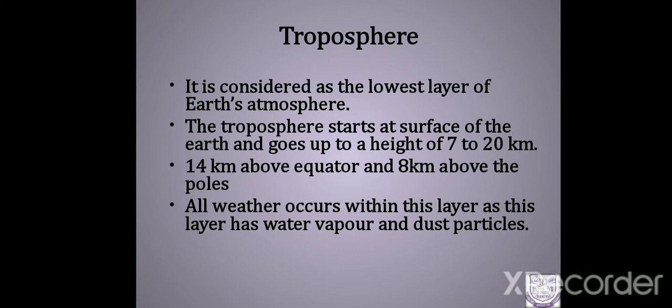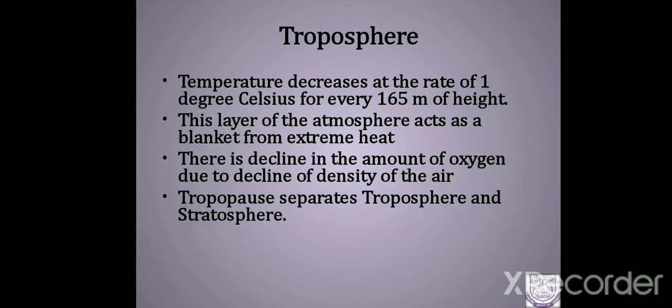So the water on the earth is transferred to the air as water vapor. So the lowest layer will have more water vapor and dust particles. As this atmosphere is exposed to the surface of the earth, they have more dust particles. Therefore, they are the densest layer. Densest means thick, the heaviest layer.